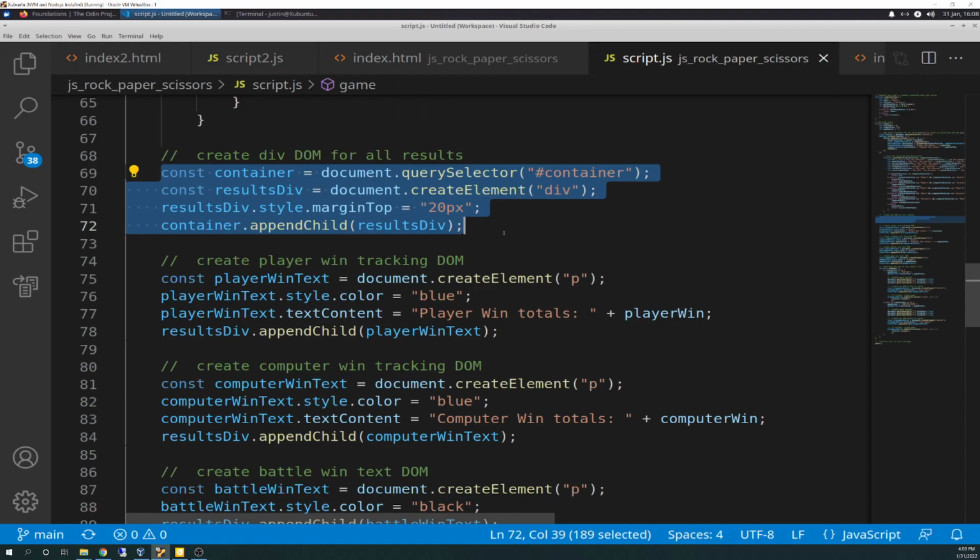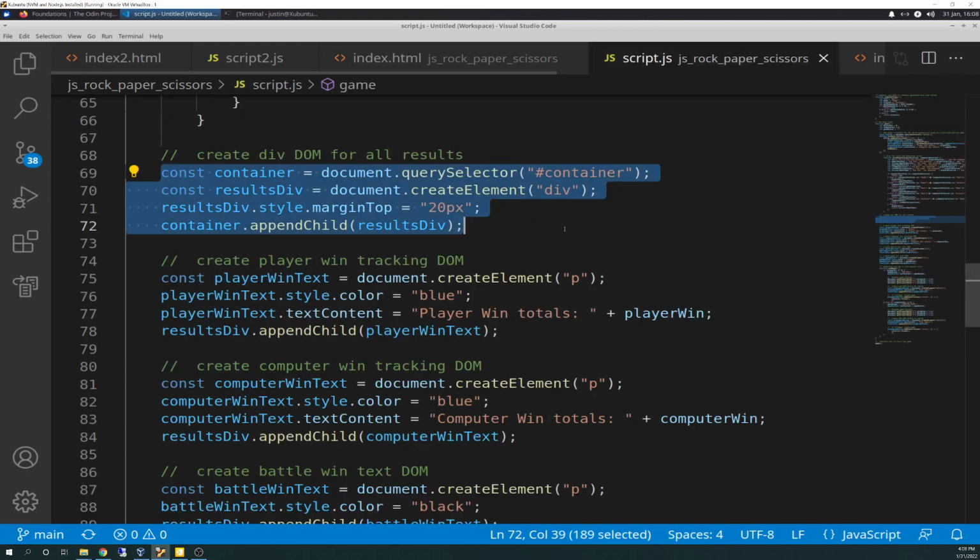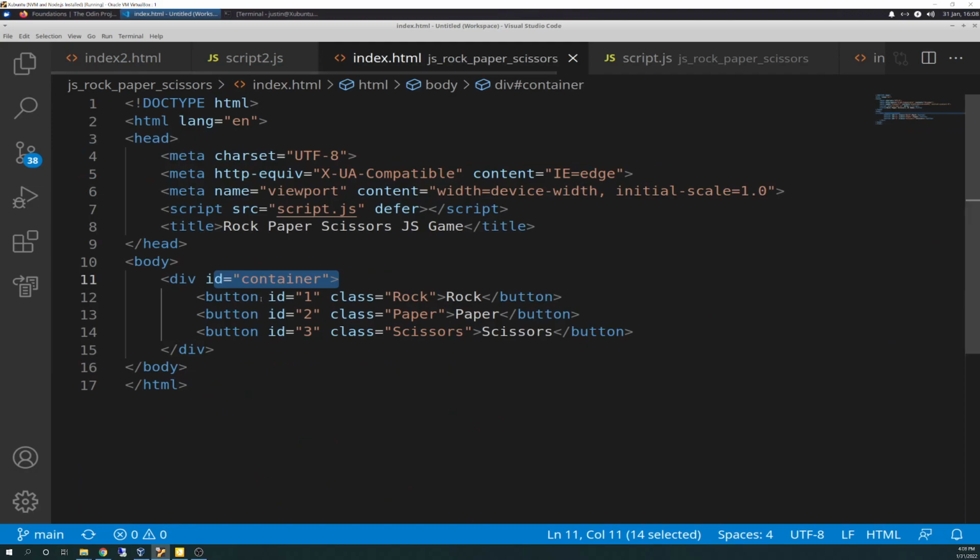you need. You need to basically start off with a div, as we know. We did that last time too. So you have container equals document.querySelector container, with a hashtag, so that's an ID. What that's doing is grabbing hold of and remembering this div ID right here. Then a variable is created called resultsDiv, which takes on document.createElement div. So we're going to have a div created inside of that, right there.